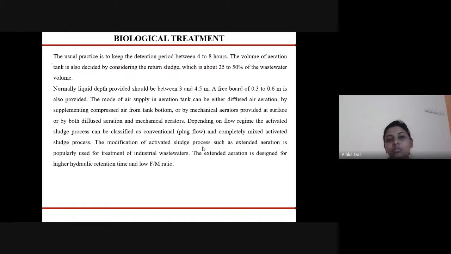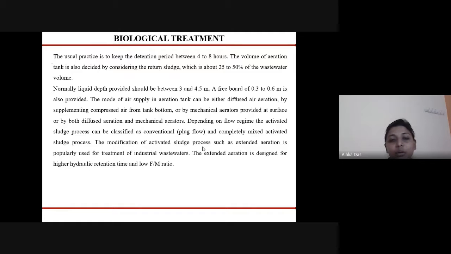So here the usual practice in the activated sludge process is to keep the detention period between 4 to 8 hours for design purposes. The volume of the aeration tank is decided by considering the return sludge, which is about 25 to 50% of the wastewater volume. Normally, the liquid depth is provided between 3 to 4.5 meters. Freeboard is provided between 0.3 to 0.6 meter.